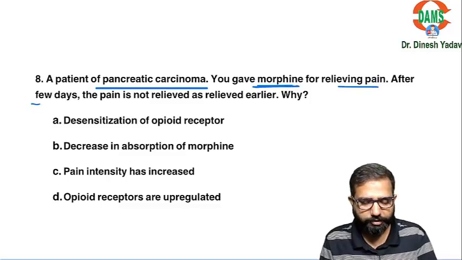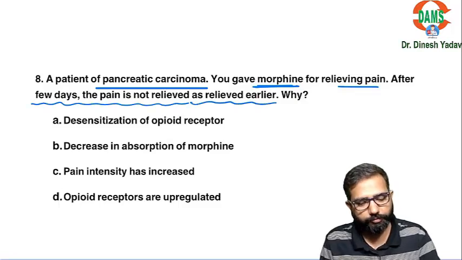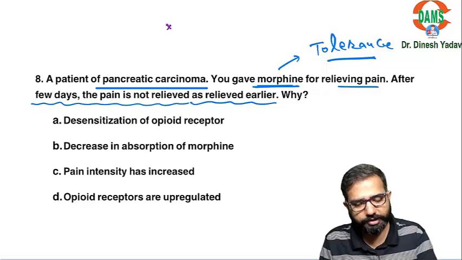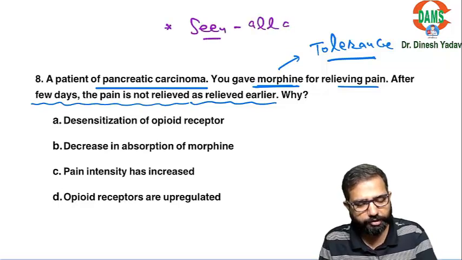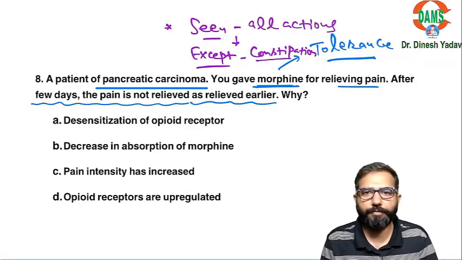Next question. A patient of pancreatic carcinoma, you give morphine for relieving the pain of this patient. After a few days, the pain is not relieved as it was earlier. You know, tolerance is very commonly seen with opioids. Tolerance is seen in all actions, except one action, and that is constipation. So even for the analgesic effect, tolerance is there.